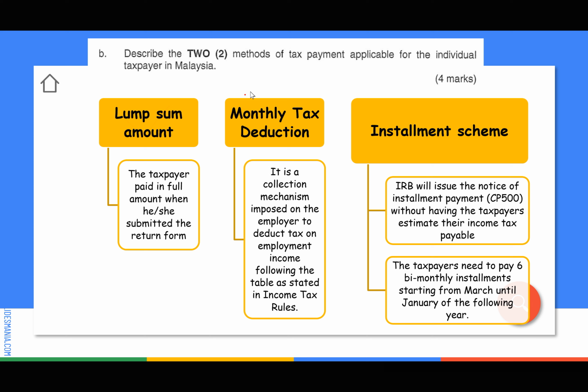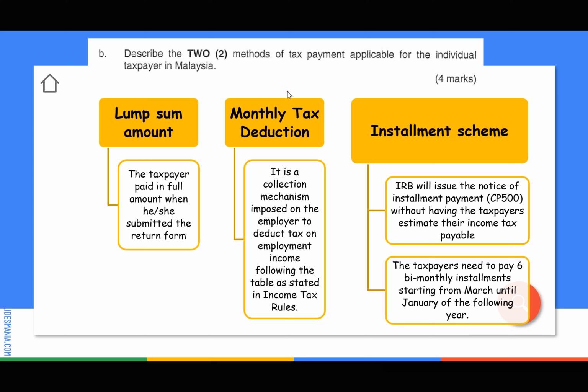And then the second method, guys. The second method, this one you guys are already familiar with. IRB can take our money through monthly tax deductions. So what is MTD? Normally your company will automatically deduct a certain amount from your salary.